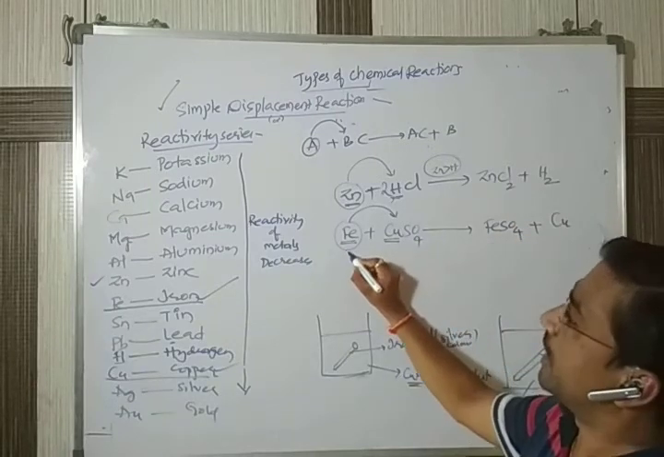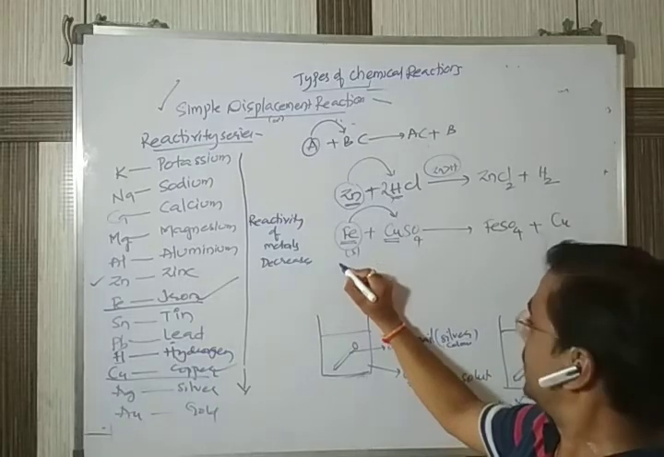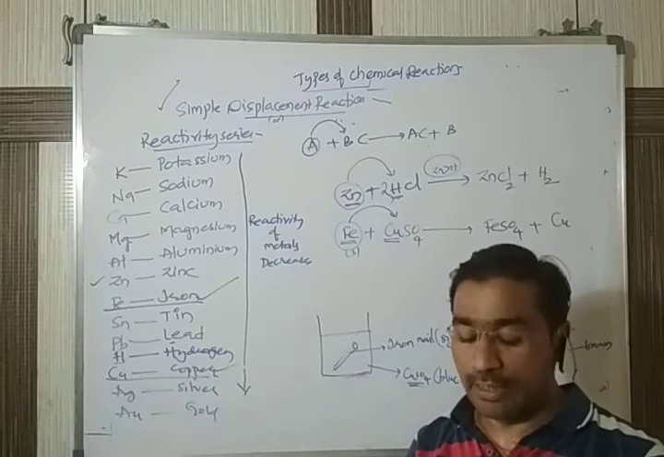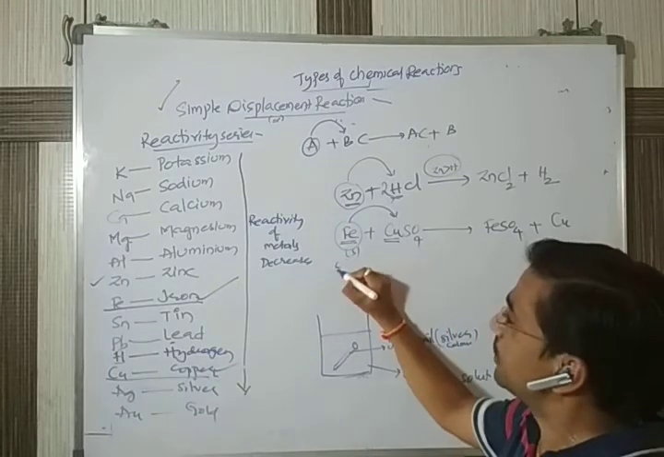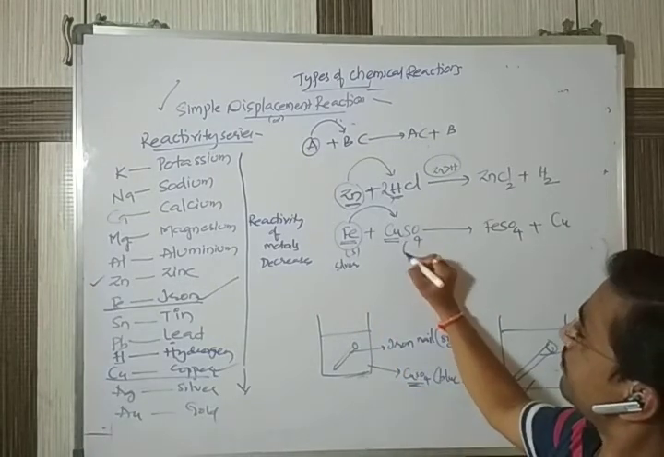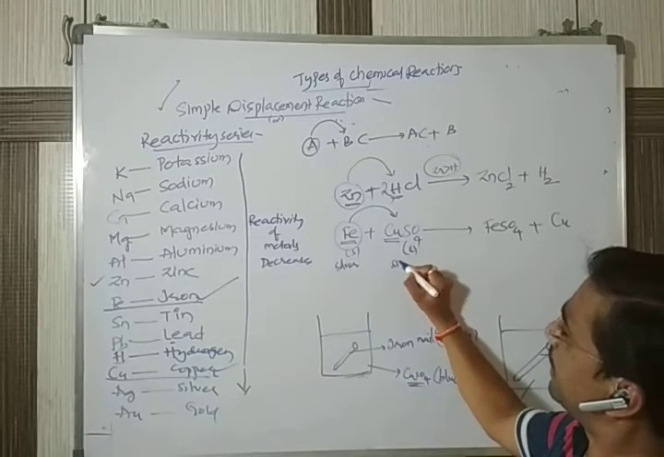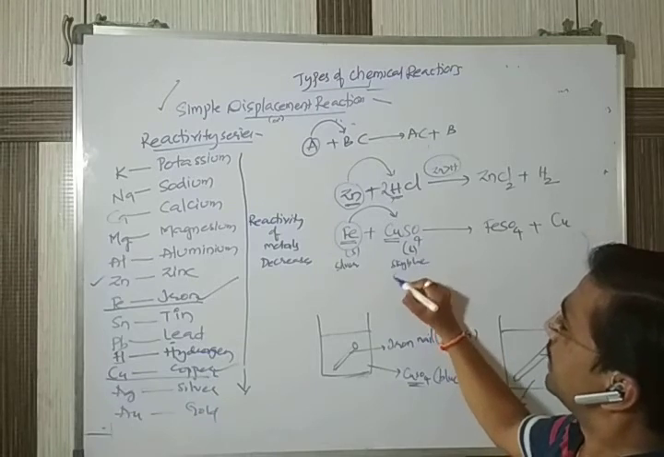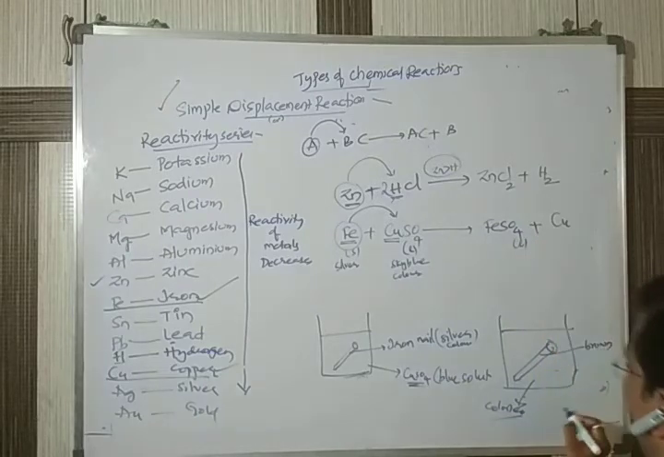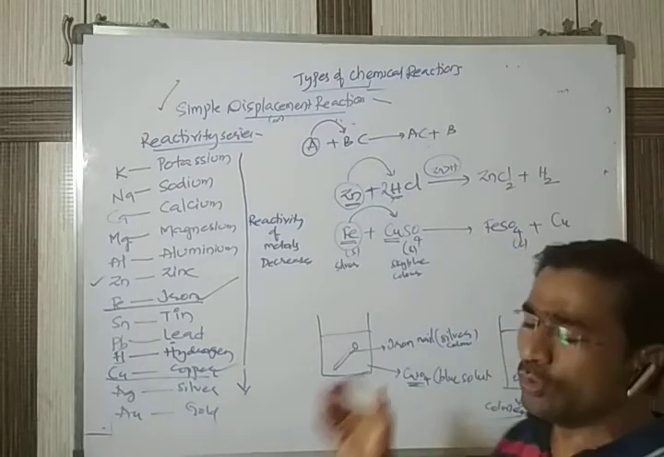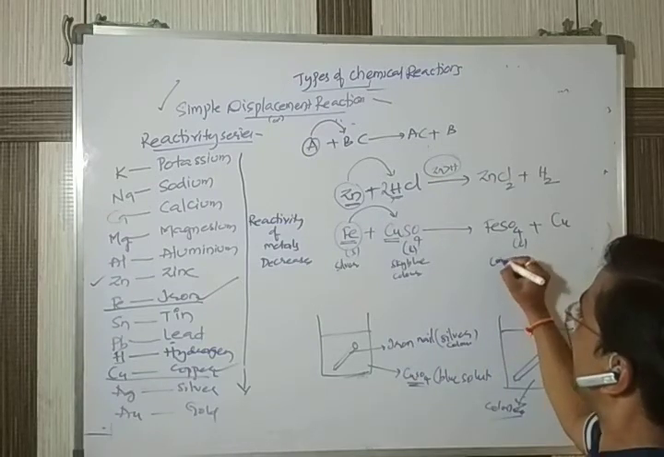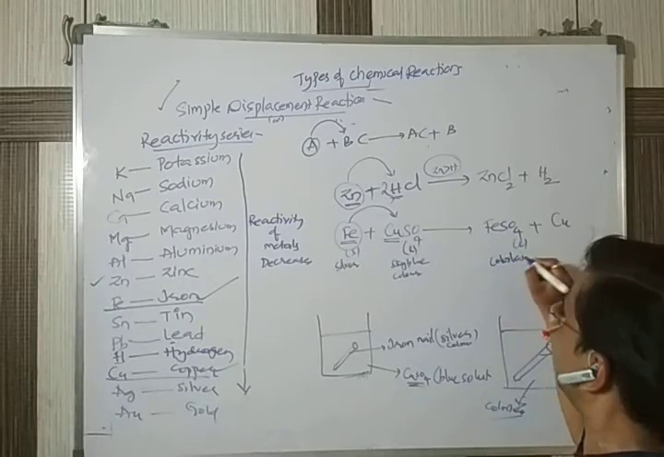The iron originally is solid. The iron nail we have is silver in color, and the liquid is sky blue. After the reaction you get FeSO4, whose color will not be sky blue. It will be a faded color, almost a colorless or dull solution.